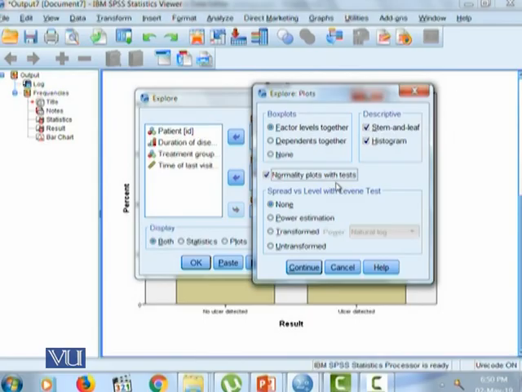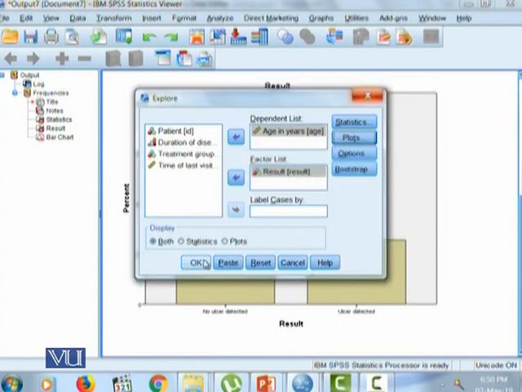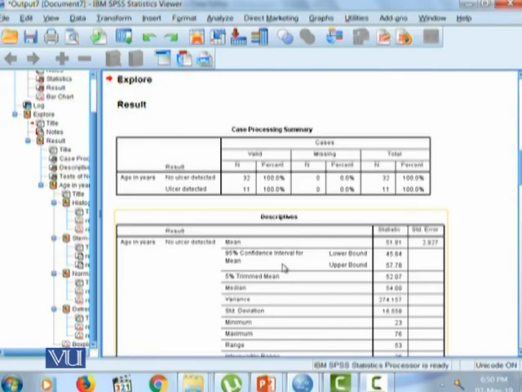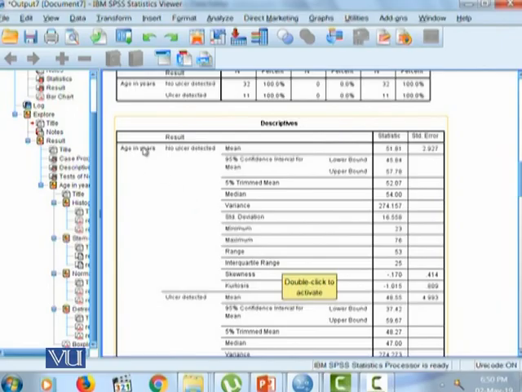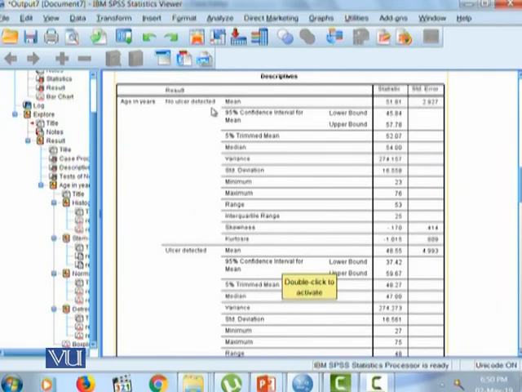Whereas if the data is not symmetric, it's skewed, then the most appropriate measure to report is median along with the interquartile range, or sometimes we report Q1 and Q3, or simply the minimum and maximum value. Hence, we click on all these options and press continue and press OK. This will give us an output where we are given age in years across the categories of the results, the first category being no ulcer detected and then ulcer detected.